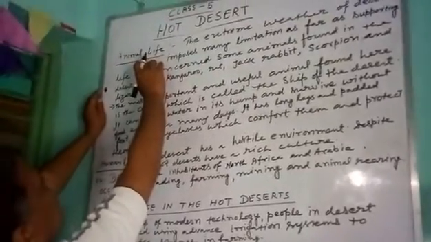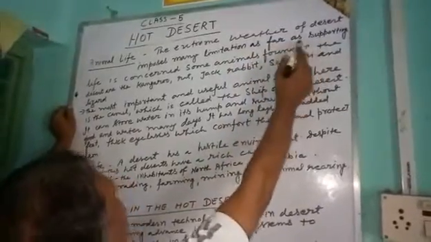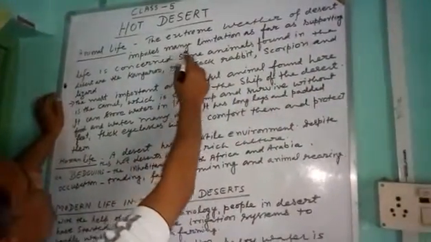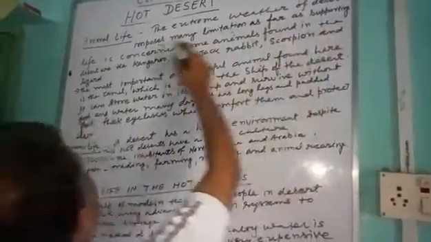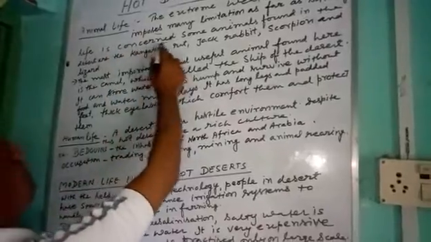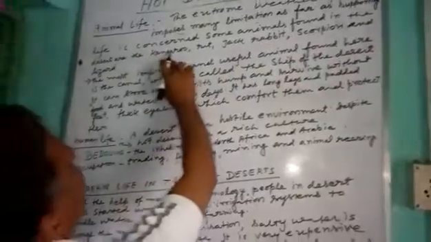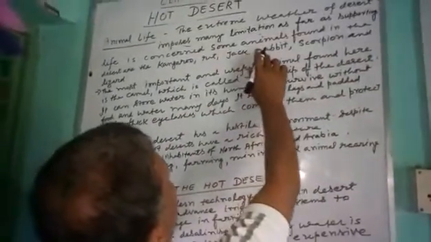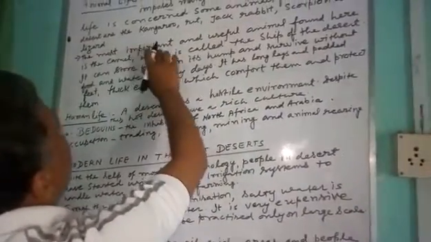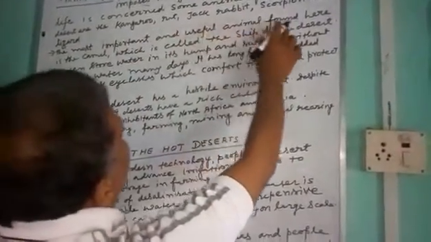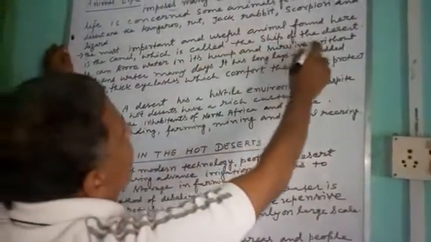Next, we know animal life. The extreme weather of the desert imposes many limitations as far as supporting life is concerned. Some animals found in the desert are the kangaroo rat, jackrabbit, scorpion, and lizard. The most important and useful animal found here is the camel, which is called the ship of the desert.